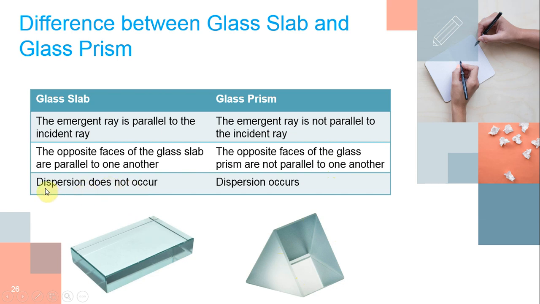In a glass slab, dispersion does not occur, but in a glass prism, dispersion occurs. That means when white light passes through the prism, we get 7 colors. But when white light is passed through the glass slab, we do not get 7 colors. We get only white color. In a glass slab, dispersion does not occur.